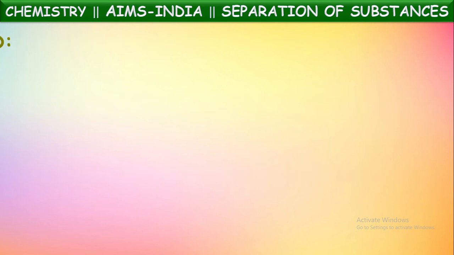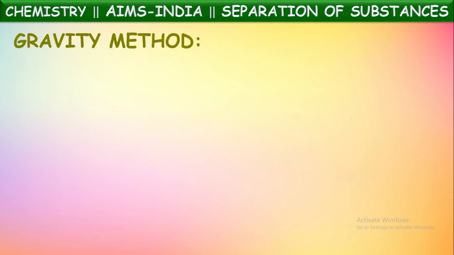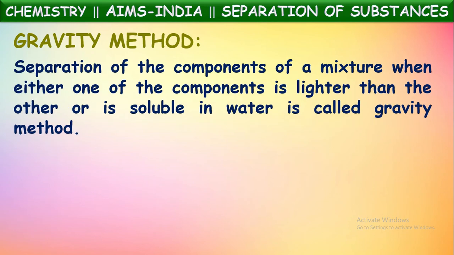Okay. Next, the gravity method. Separation of components of a mixture when either one of the components is lighter than the other or is soluble in water is called the gravity method. So this gravity method is generally used for the separation of mixtures in which one of the components is lighter than the other, or one is soluble in another solvent. Then they use this gravity method.